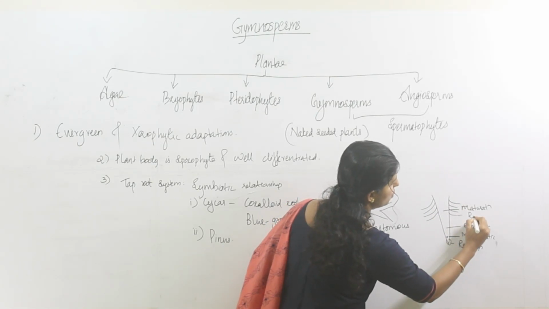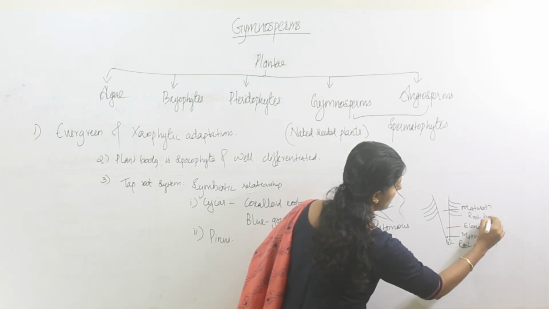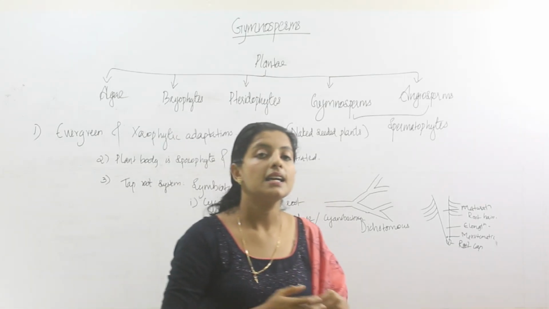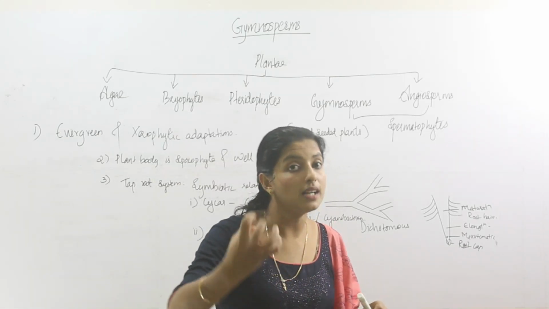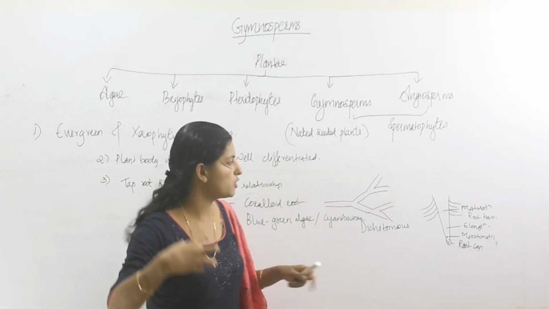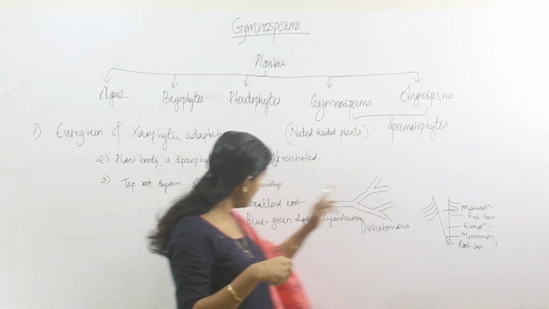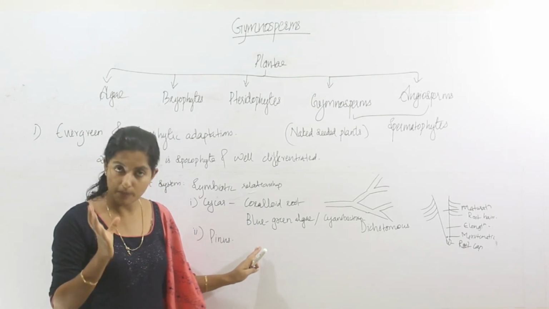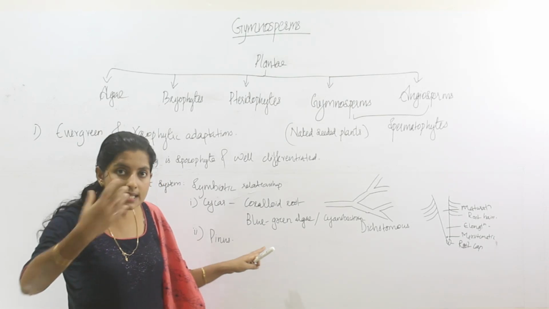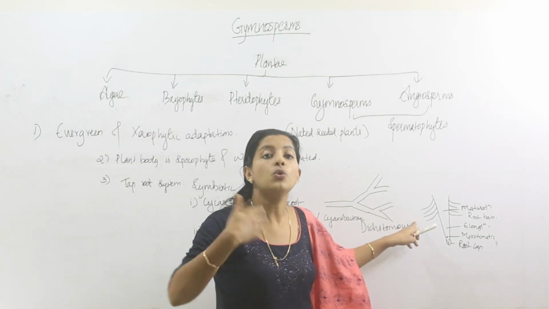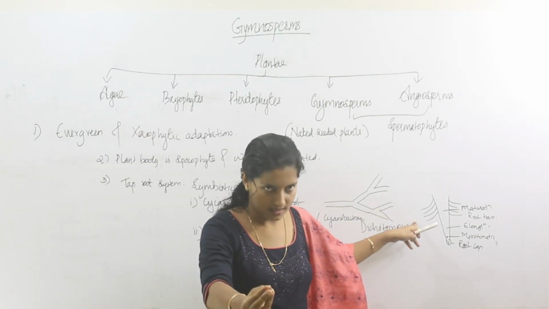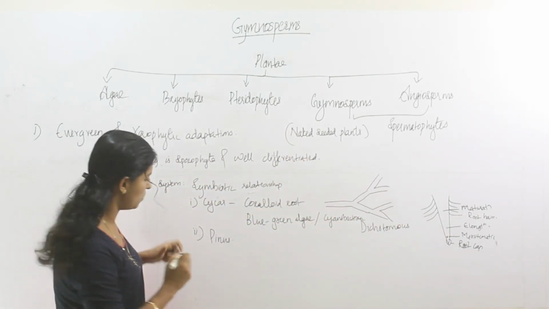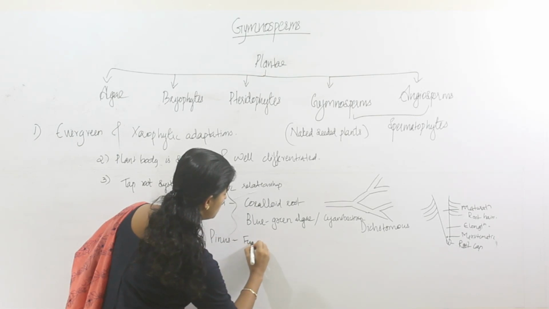These are root hairs. What is the function of the root hair? They increase the surface area for water absorption, so water absorption takes place through these root hairs. In Pinus, these root hairs are absent or very scanty. So instead of root hairs, what is the site for water absorption? That is a symbiotic association with fungi.